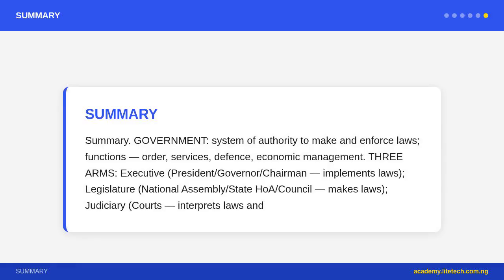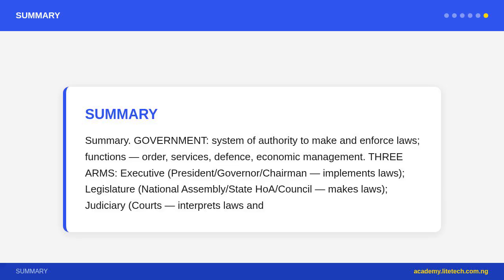Mistake 3: forgetting that the judiciary is independent. The judiciary is not part of the executive or legislature; it is the third, independent arm. Judicial independence, protected in the 1999 Constitution, means judges cannot be removed for their decisions. This protects citizens against arbitrary executive action. In exams, always describe the judiciary as independent.